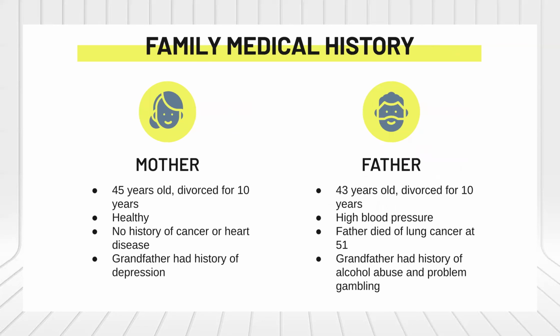Some of her family medical history. Her mother is 45, divorced for 10 years, healthy, no history of cancer or heart disease. Her grandfather had a history of depression, again going back to genetics. Also, the divorce 10 years ago could have been traumatic for Emily. She was 11 years old. Her father is 43 years old, divorced for 10 years, with high blood pressure. His father died of lung cancer at 51, and his grandfather had a history of alcohol abuse and problem gambling, again with the genetics.